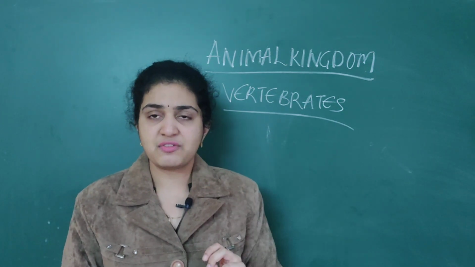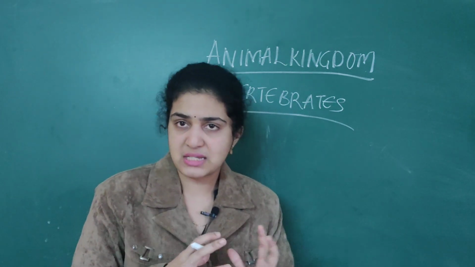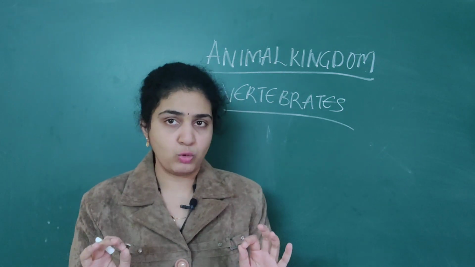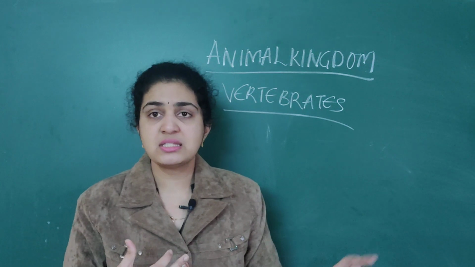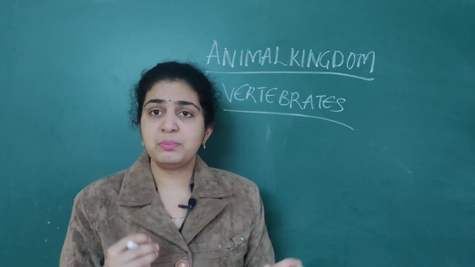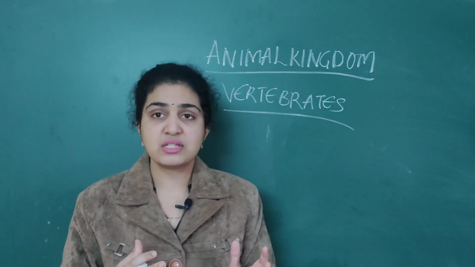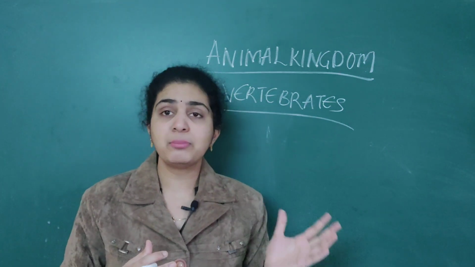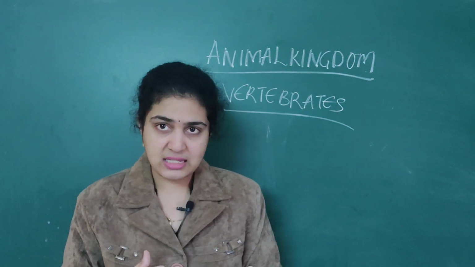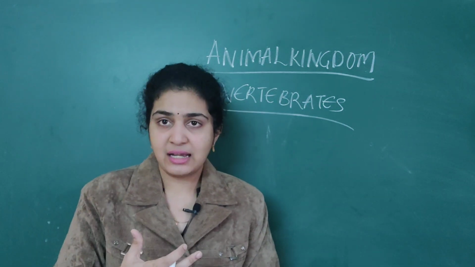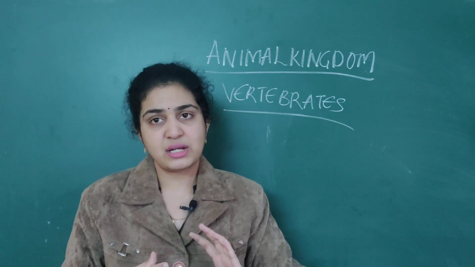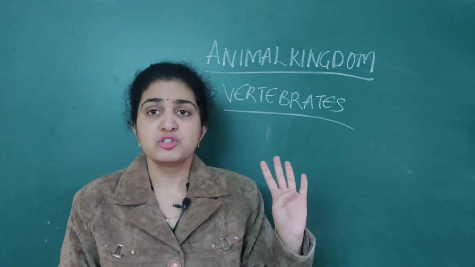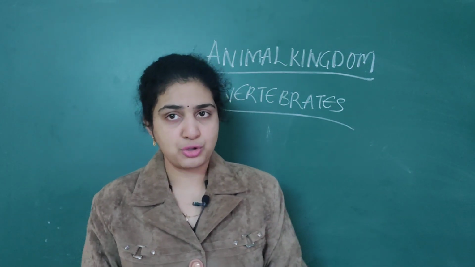Vertebrates means what? Four specific features. One is notochord is present during embryonic development only. Another specific feature is that later it is replaced by bony or cartilaginous endoskeleton. It may be bony or it may be cartilaginous. And in later stages, heart as well as kidneys are associated. So these are the four specific features which you should remember.